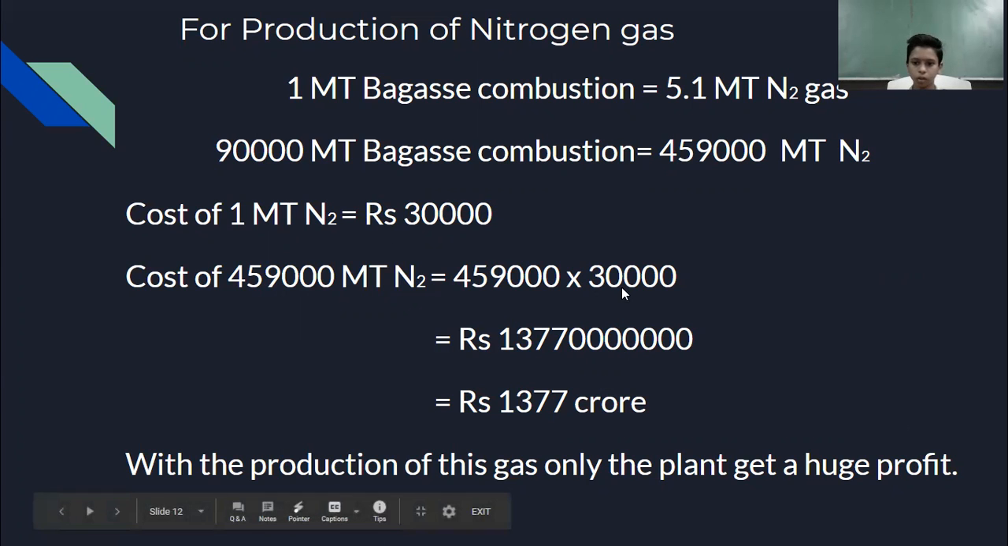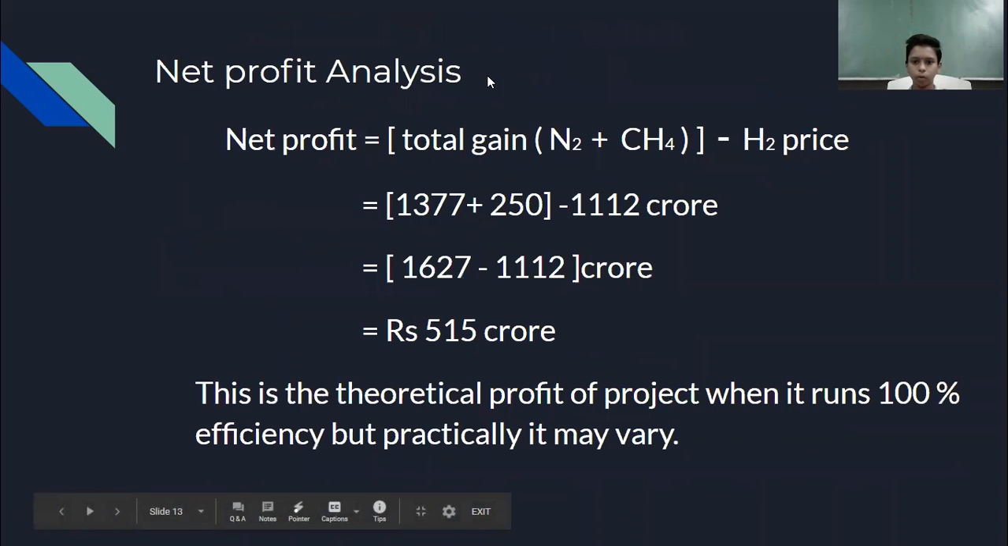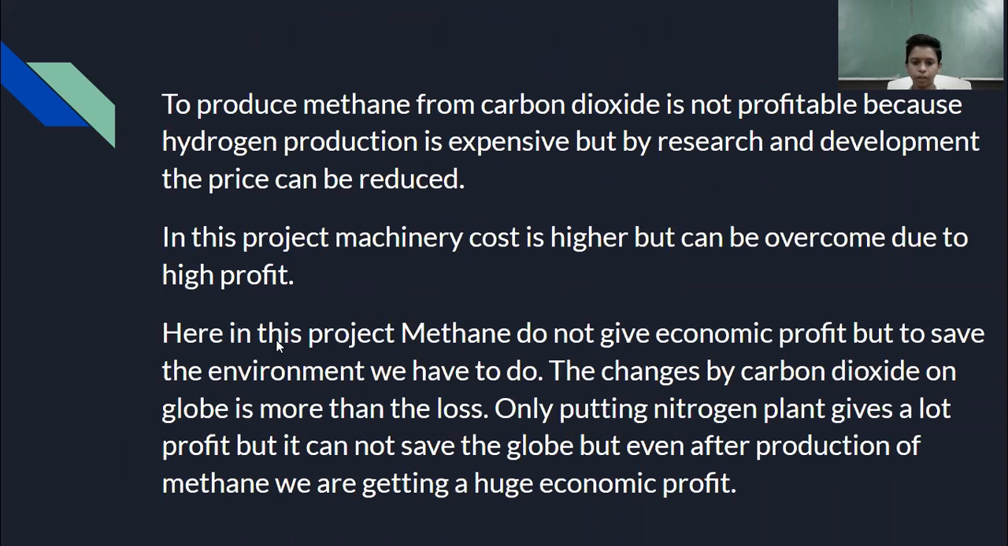So the cost of nitrogen I'm taking for 1 metric ton is 30,000 rupees. So all over I will get 1377 crores when sold. So our net profit is 515 crore, which is the cost of nitrogen plus the cost of methane minus the hydrogen price. So the net profit we are getting is 515 crores.